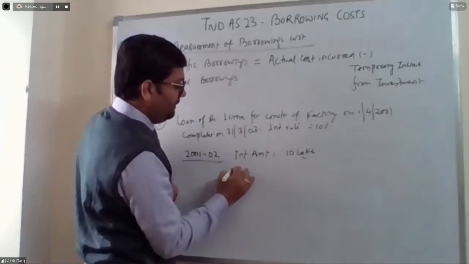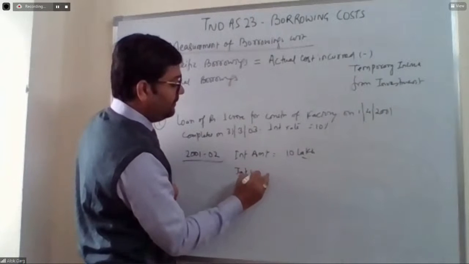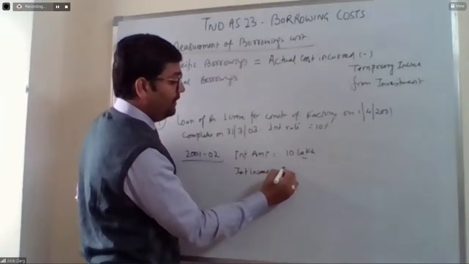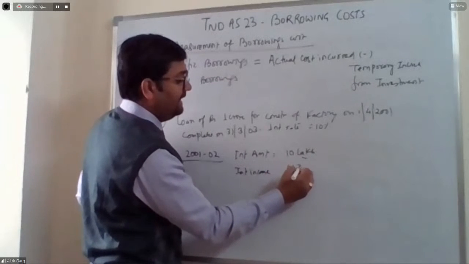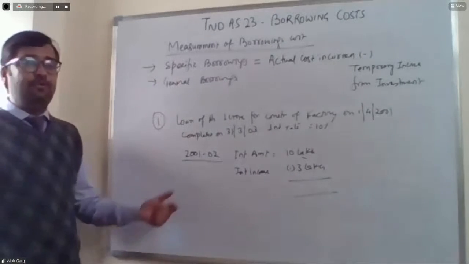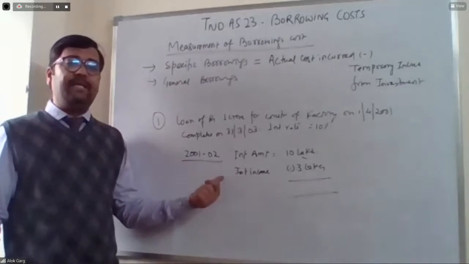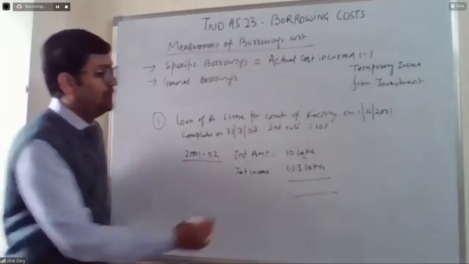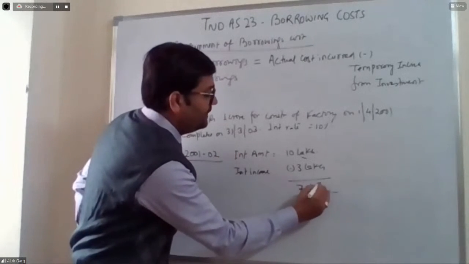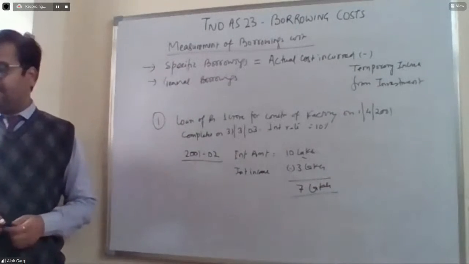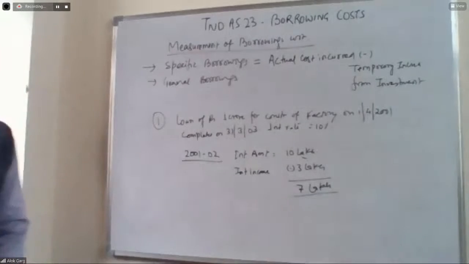So interest income on temporary investment of the surplus funds arising out of the loan is, let's say, 3 lakhs. The standard says that you need to reduce the temporary income from such investment of funds from the interest cost. So in this case, in the first year, 7 lakh is required to be capitalized as a part of the cost of the asset. Is it clear?